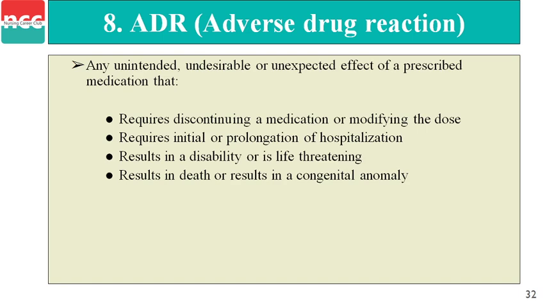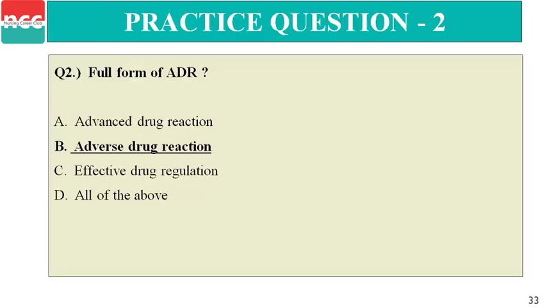Next, it results in disability or a life threatening condition. Last one is result in death or congenital abnormality. If any congenital abnormality occurs, then it can also lead to an adverse drug reaction.